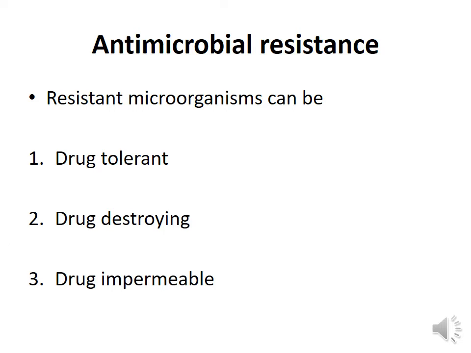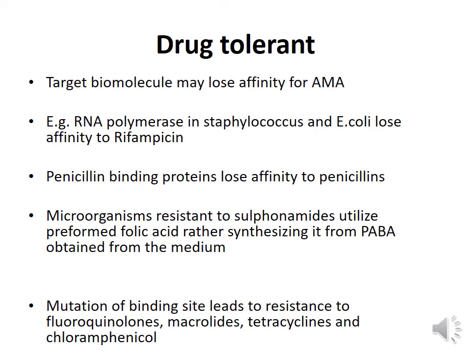Now, resistant microorganisms can be drug tolerant, they can be drug destroying or drug impermeable. The microorganism is said to be drug tolerant when the target biomolecule loses affinity for the antimicrobial agent.